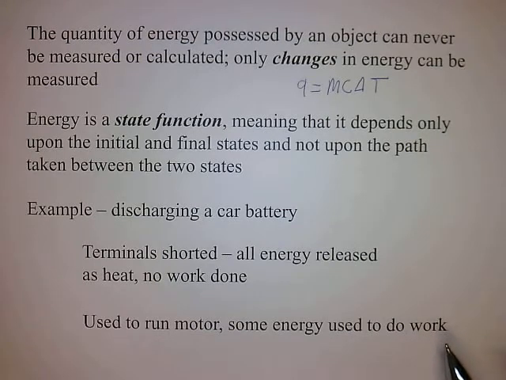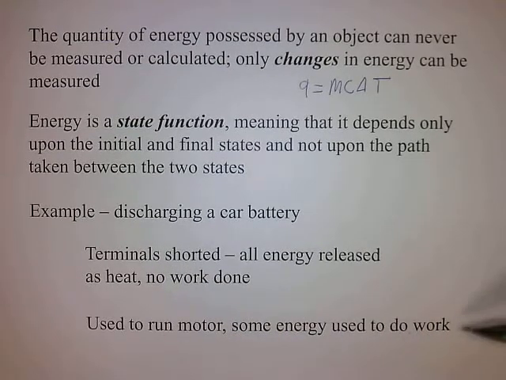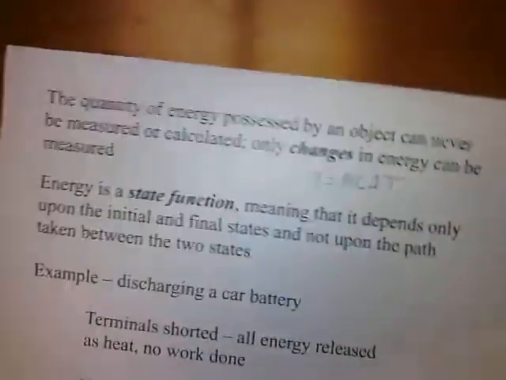You might only use 90% to do the work, or 80 or 70. It depends on how efficient the motor is. But one more time, how much energy we can get out of the battery does not depend upon how we take it out. So we start with a charged battery, we finish with a discharged battery.